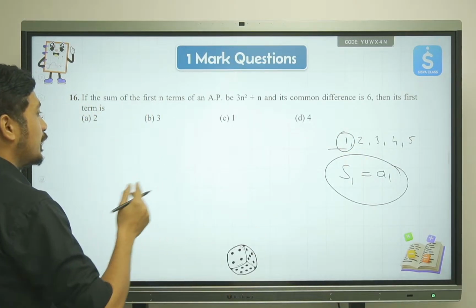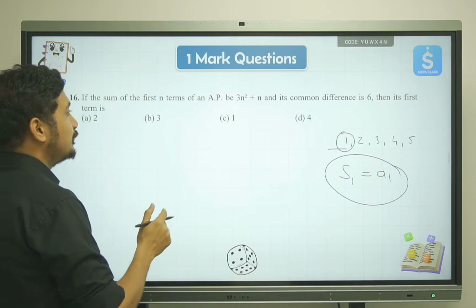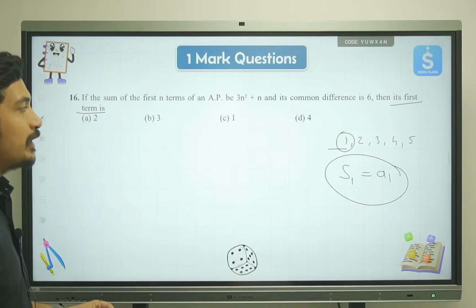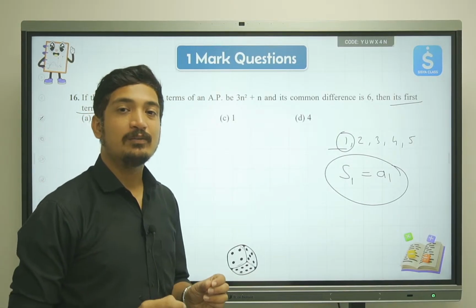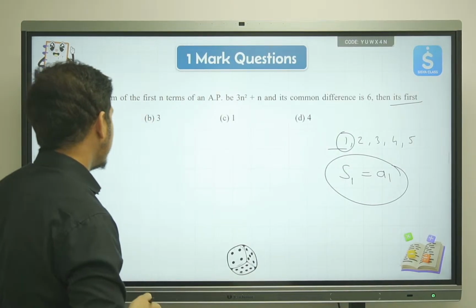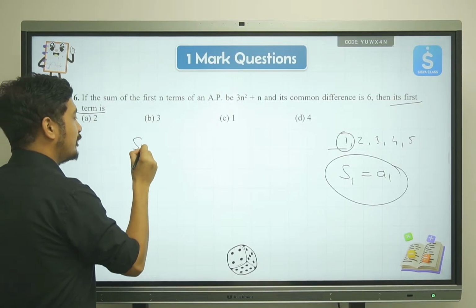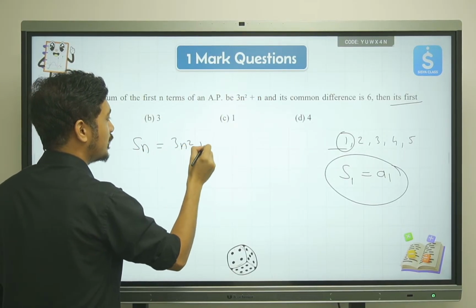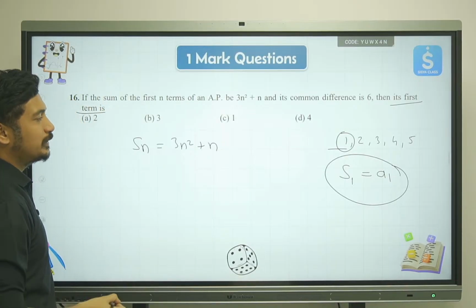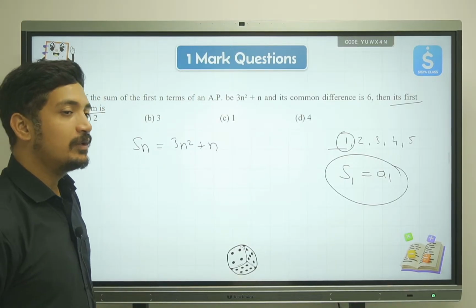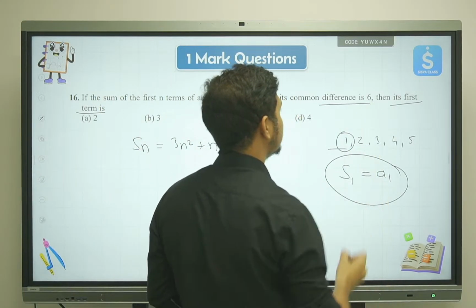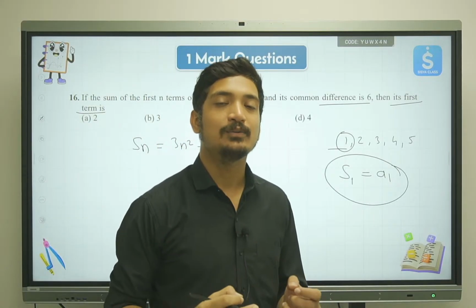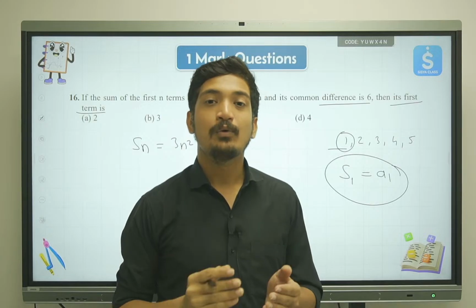Because we are supposed to find the first term of this AP, we are going to find the value of S1. In the question we have the expression of Sn, which is 3n square plus n. We are supposed to find S1. Why do we get this difference of 6? Sometimes in a question you get unnecessary information to confuse you.